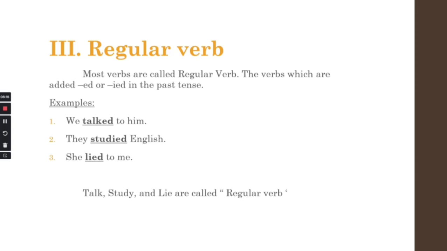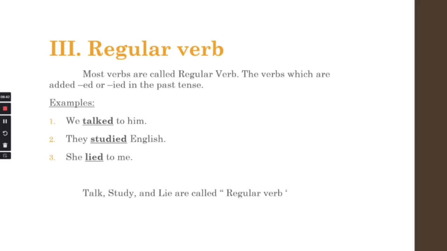Now let's get back to the point. Look at an example. Number 1, we talked to him. So for talk here, we just add ed, right? Number 2, they studied English. The verb 1 is study, which we use in the present. When we change it to the past, we use studied, because we delete y and add ied.